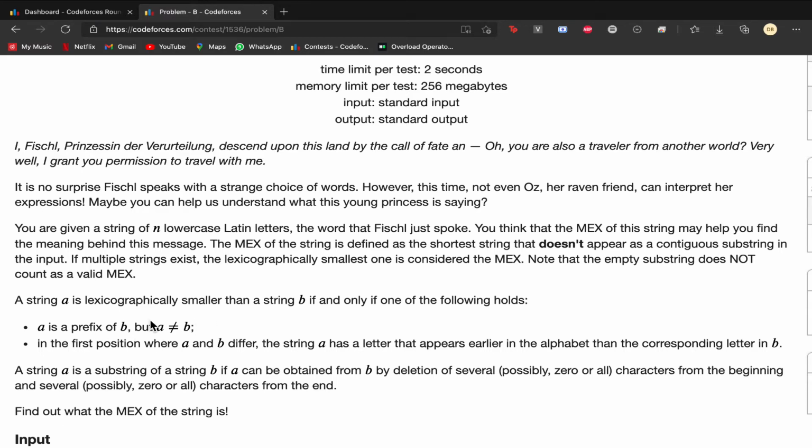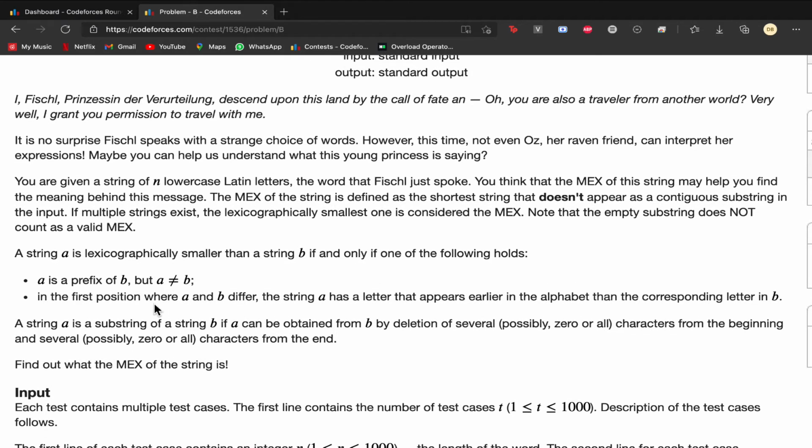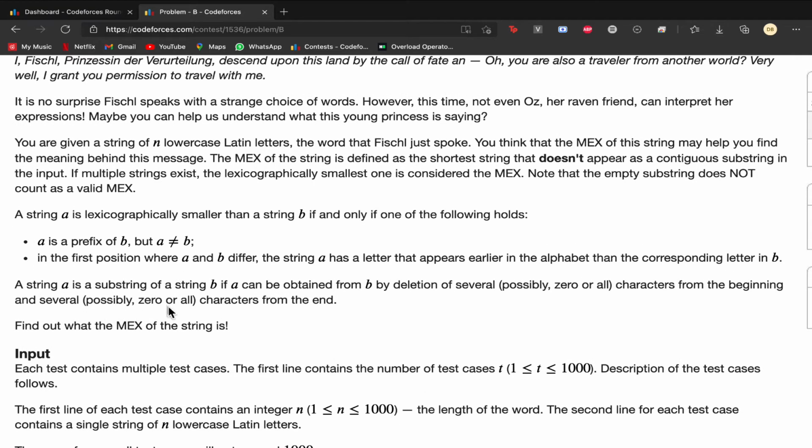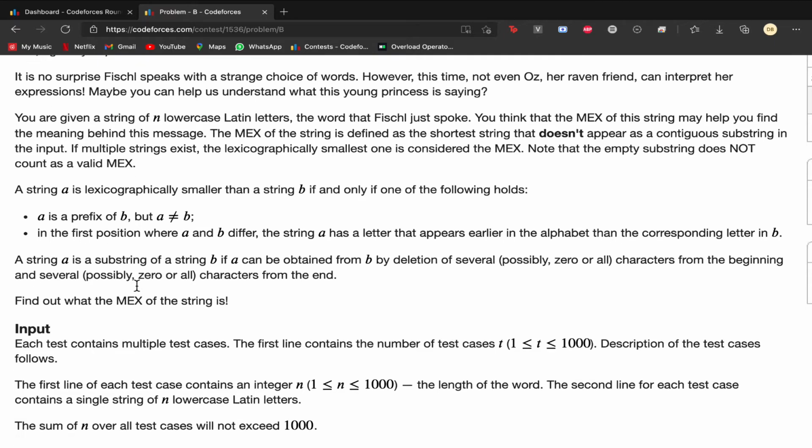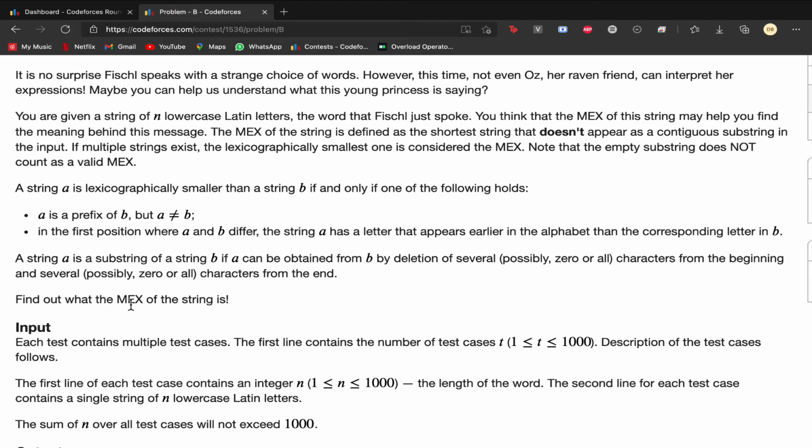So this is the property MEX of a string, and the string A is lexicographically smaller than this. This is just the definition of lexicographically smaller, and you can read this on your own. And string A is a substring of string B if A can be obtained from B. This substring is a contiguous substring, so it must start at an index in B and end at an index in B after that, and the length of this must be greater than or equal to 1. So what we need to find is just the MEX of the string.